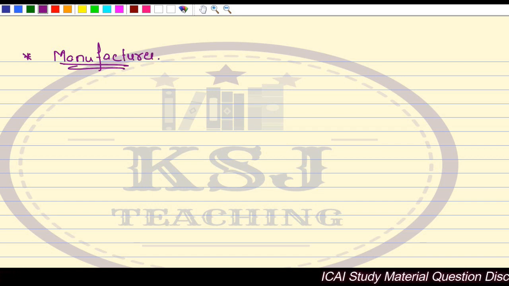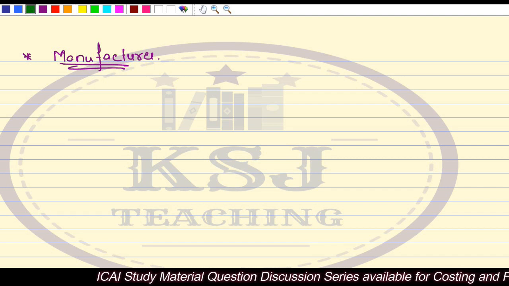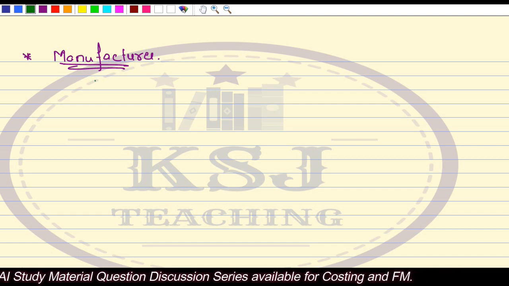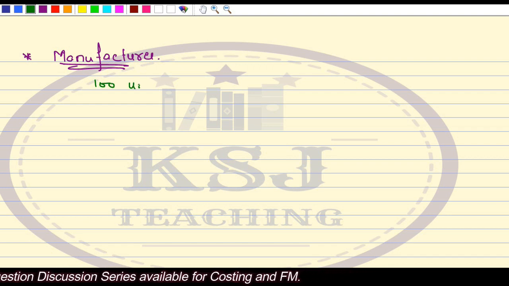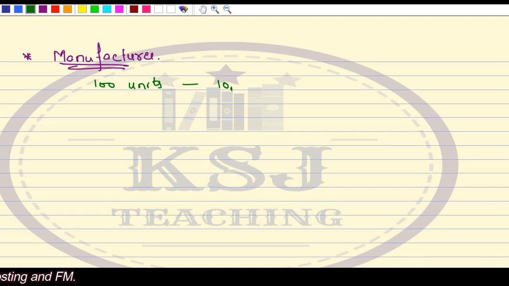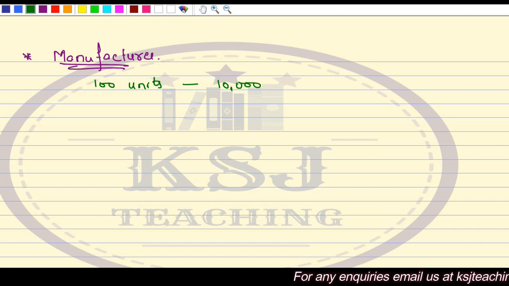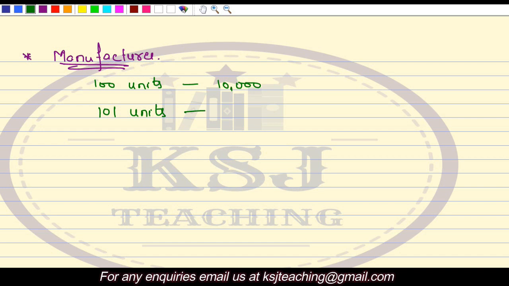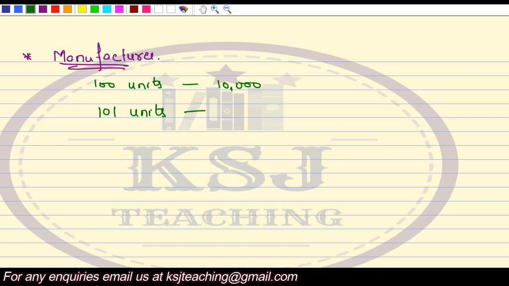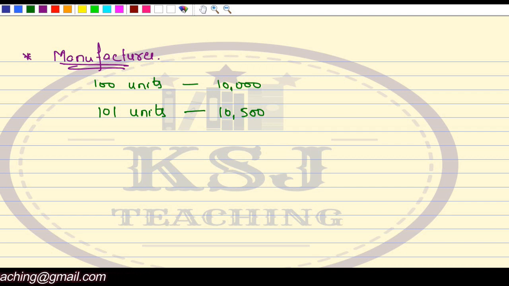Right? Let's say he's manufacturing 100 units, and the cost of manufacturing these 100 units is, say, 10,000 rupees. Now he decided to manufacture another unit of this. So the number of units will be 101 units. The cost, obviously the cost will increase, right? That comes to 10,500. Now what happens, sir?